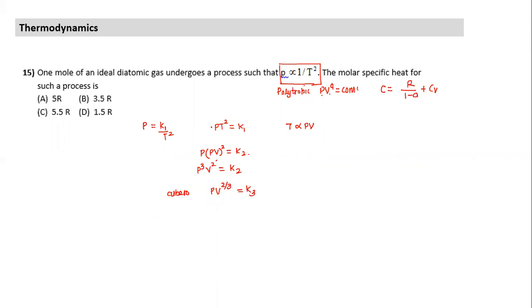Basically my aim is to reduce any process to the standard polytropic form, which is PV raised to power A is equal to constant, power of P being 1. So here I find A is equal to 2 by 3. If A is 2 by 3, what is C of the process? R divided by 1 minus 2 by 3 plus CV, which for diatomic gas is 5R by 2.